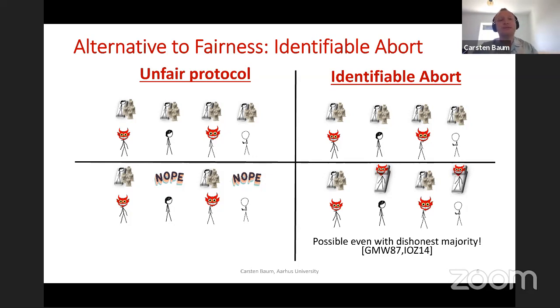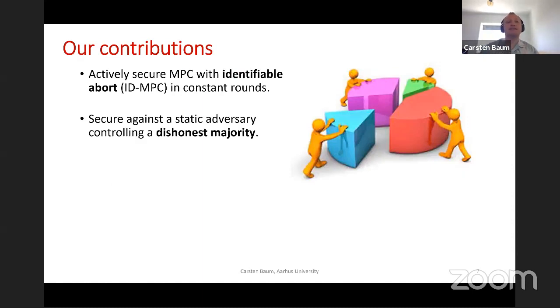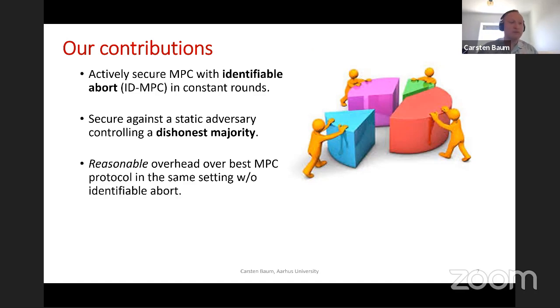So our contributions in this area are: we construct an actively secure MPC protocol that has identifiable abort and is running in a constant number of rounds. In particular, it's leveraging a BMR style protocol to achieve this. And it's secure against a static adversary controlling a dishonest majority. Moreover, it has a reasonable overhead over state-of-the-art constant round MPC that doesn't have identifiable abort. So hopefully in an implementation it could achieve a similar efficiency.